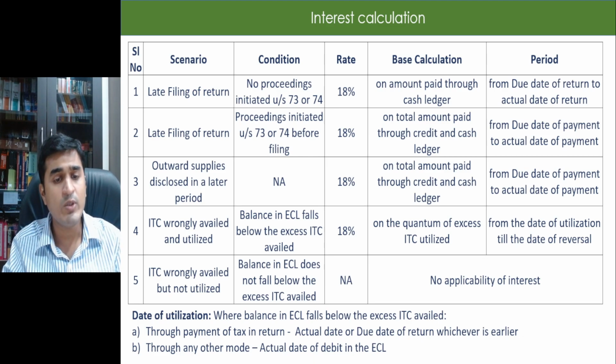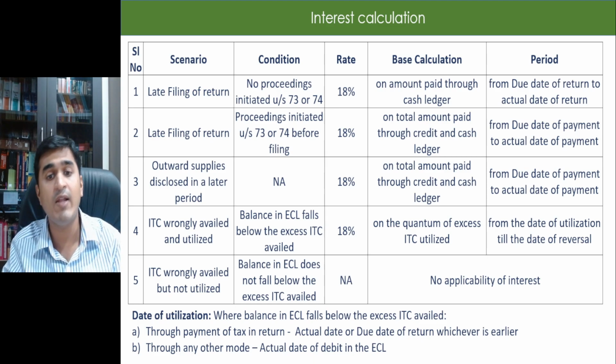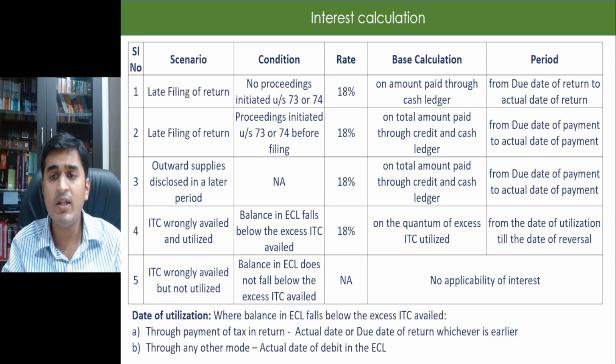If I am making payment through DRC-03, then the date when I am filing DRC-03, I have to find out if I am utilizing the balance of my credit ledger through DRC while making the payment. I will calculate the date of utilization from the date of payment in DRC-03, right?